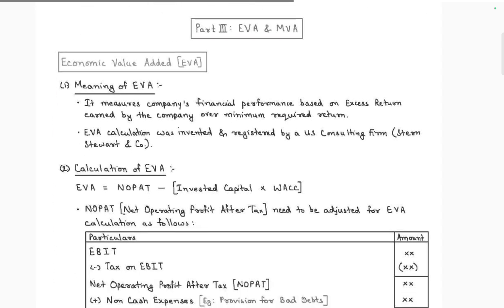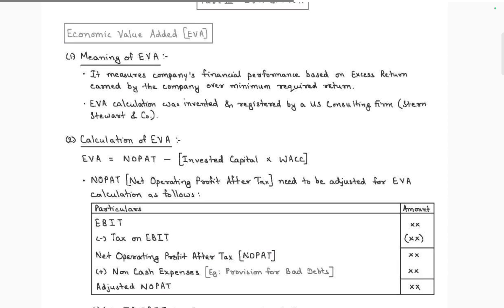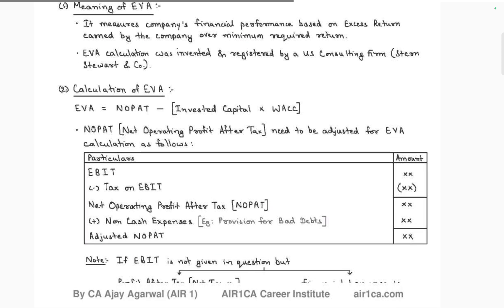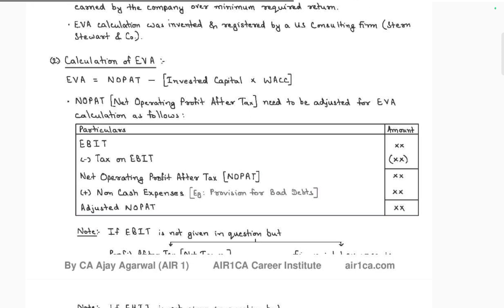This is the meaning of EVA. It's a measure of the company's business performance based on the excess returns earned by the company over the minimum required rate of return. The EVA calculation was invented and registered by the US consulting firm Stern Stewart. The calculation of EVA is equal to net operating profit after tax minus invested capital into WACC.